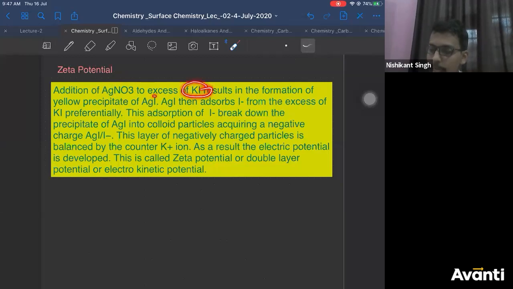KI is taken in excess. So since KI is taken in excess, the AgI formed will adsorb I minus from KI, right? And because of preferential adsorption of I minus, it will become negatively charged. The adsorption of I minus breaks down the precipitate of AgI into colloidal particles, acquiring a negative charge. Correct? Is this point clear?